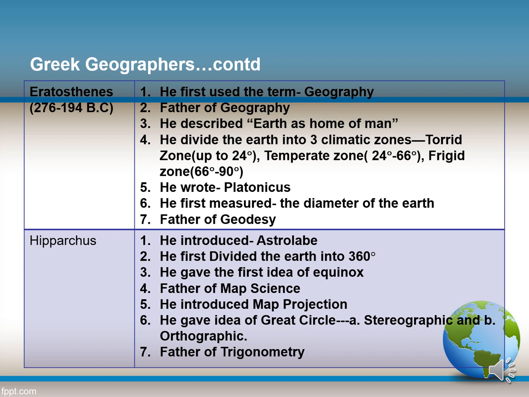Hipparchus introduced the astrolabe and divided the Earth into 360 degrees. It is important here. He gave the first idea of equinox and he is the father of map science. In that time, he introduced map projections, including stereographic and orthographic. He is the father of trigonometry.